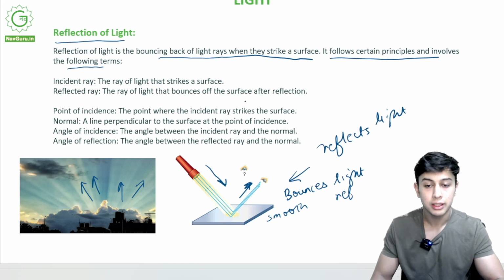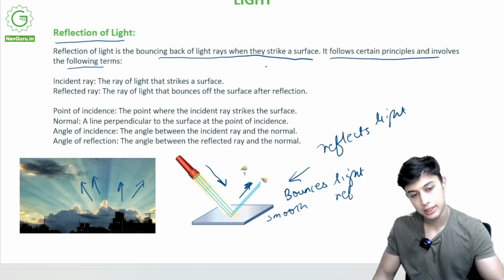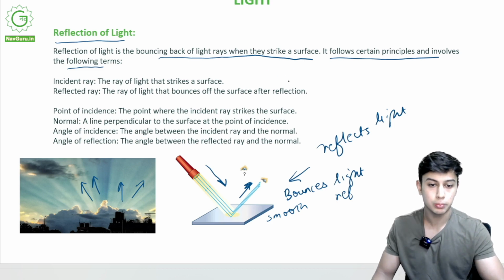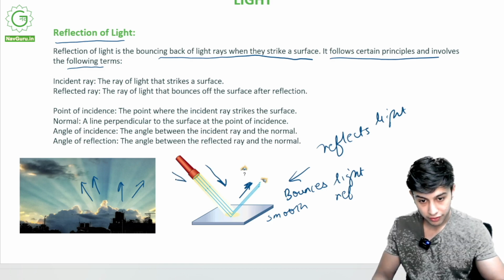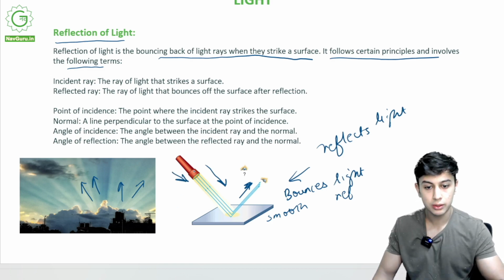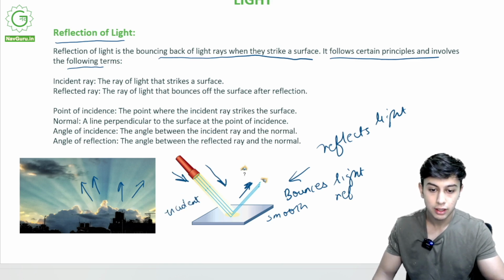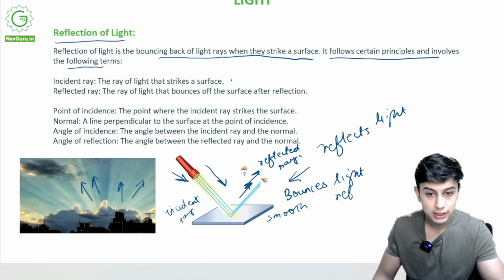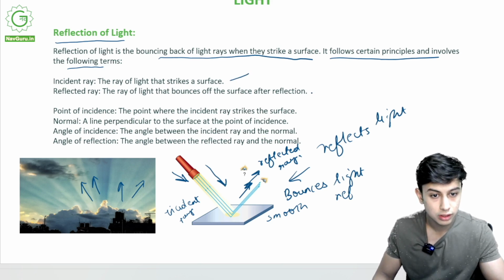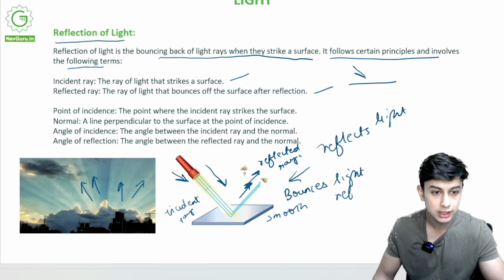What is reflection? Bouncing back of light rays when they strike a surface. A smooth surface, more bouncing, more reflection. Incident ray: the ray of light that is coming first, which is falling on the surface, it's incident ray. And the one that is bouncing off is reflected ray. Remember that. The ray of light that strikes the surface, the ray of light that bounces off the surface.